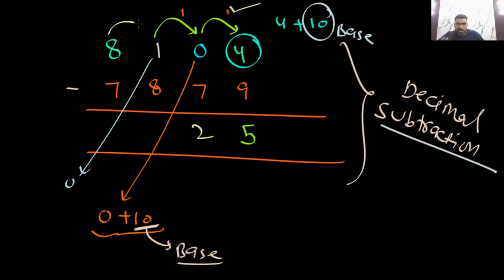Okay. After that, this 8 will give a borrow. Now this will become 0 plus 10, so 10 minus 8, that is 2. And remember, finally 7 minus 7, that is 0. So like this we do the decimal subtraction.